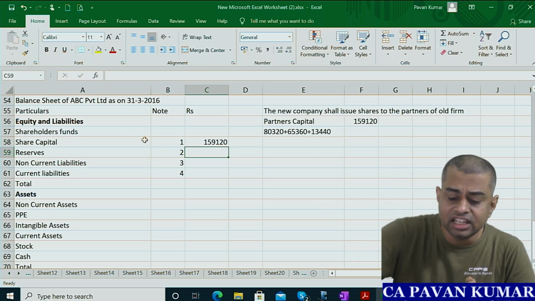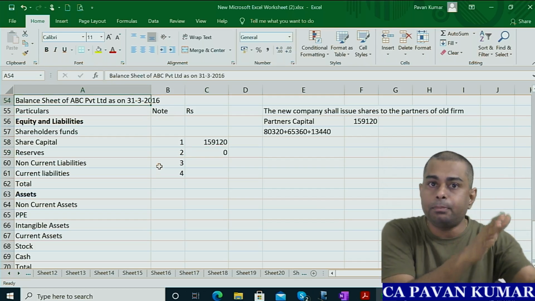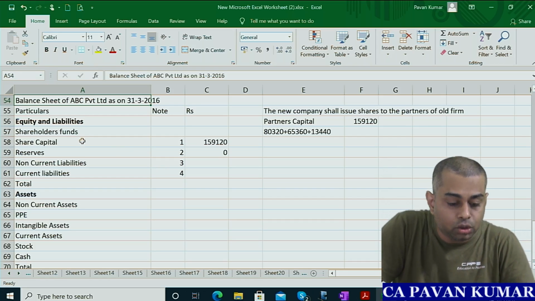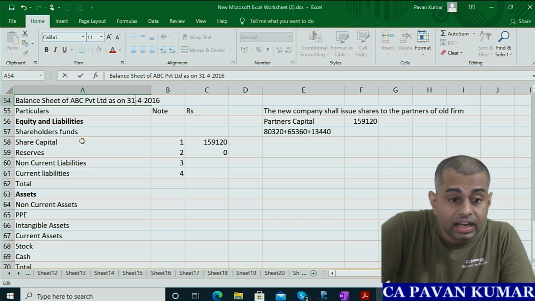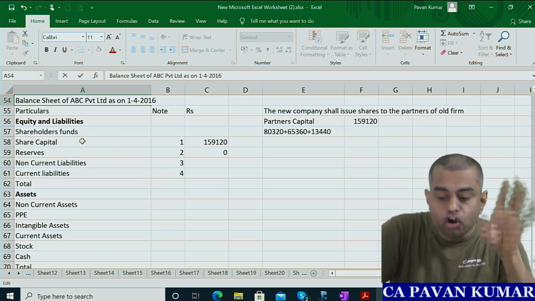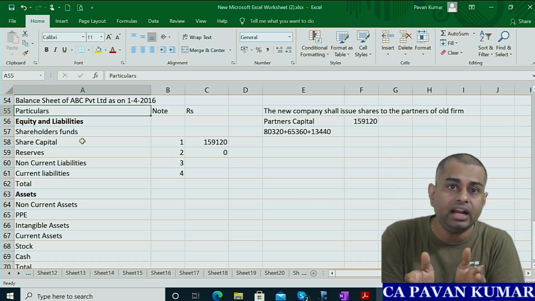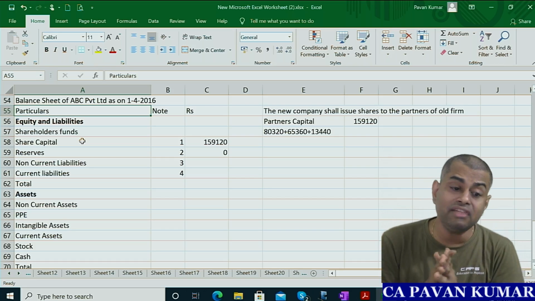So is there any reserves? Zero. Why? Because on 31/3/2016, the partners prepared the P&L and distributed profits the next day morning. I am buying it after that. So technically it is not 31/3/2016, technically it is 1/4/2016. The previous day partners prepared one P&L and balance sheet, they distributed the money, and the next day I am taking it. So I will not have any reserves.